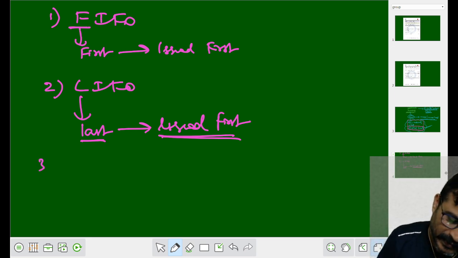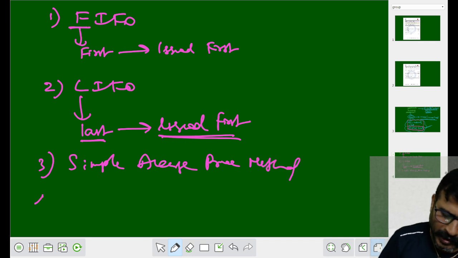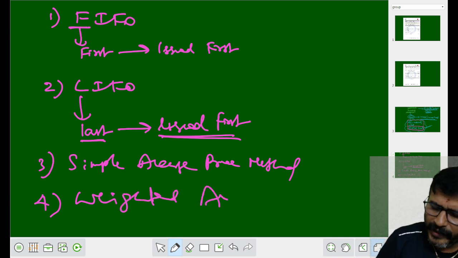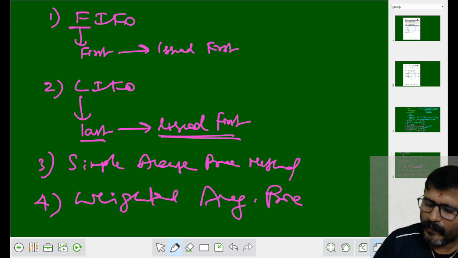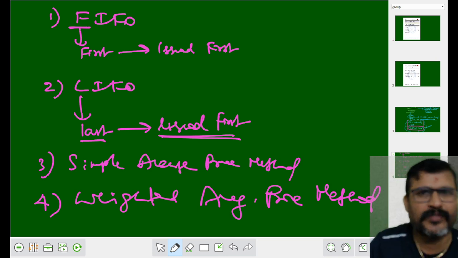Third one is simple average price method. The last one is weighted average price method. These are the 4 methods through which we can ascertain the value of stock.